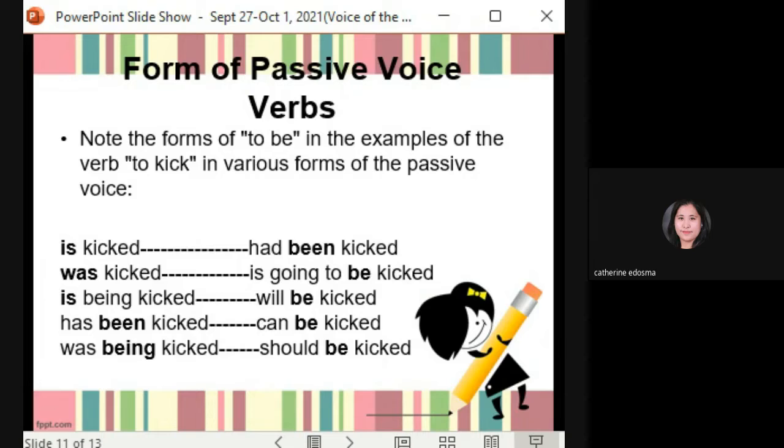Note the forms of to be in the examples of the verb to kick in various forms of the passive voice: is kicked, had been kicked, was kicked, is going to be kicked, is being kicked, will be kicked, has been kicked, can be kicked, was being kicked, should be kicked.